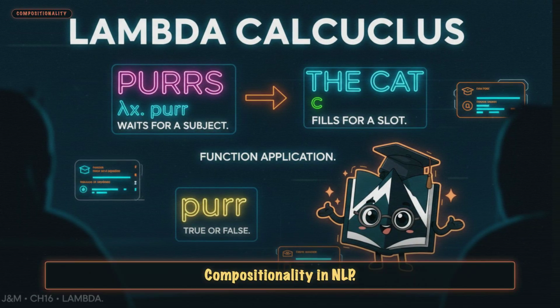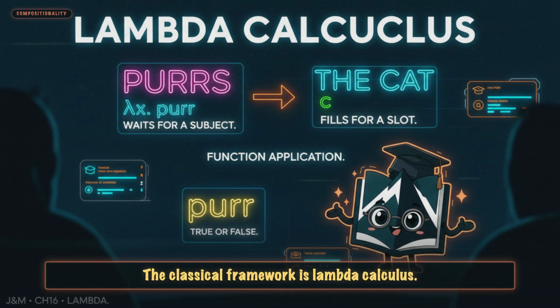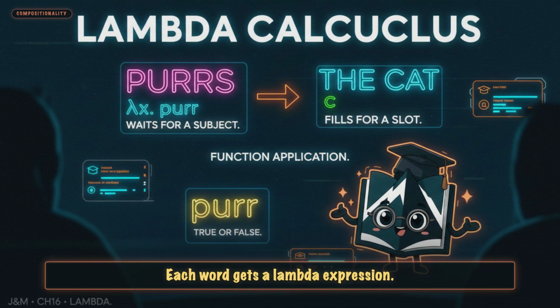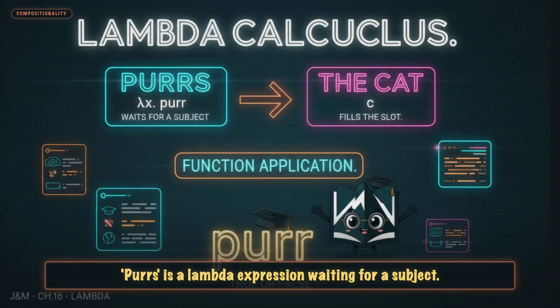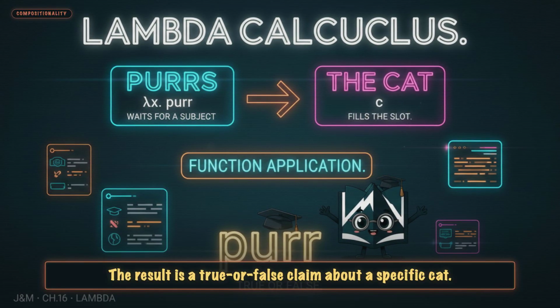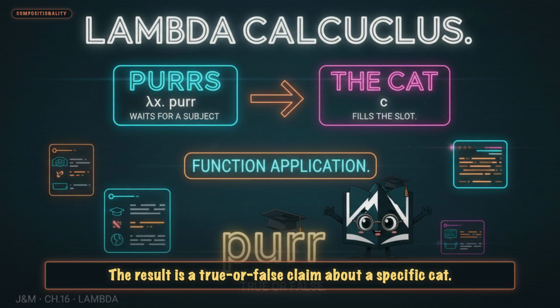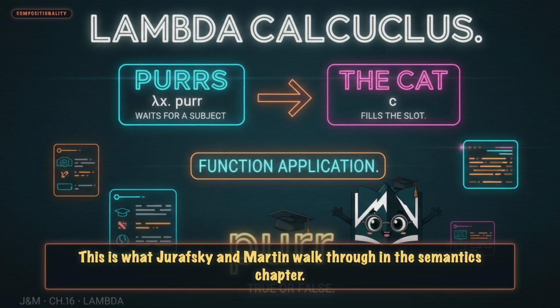Beat 2. Compositionality in NLP. The classical framework is lambda calculus. Each word gets a lambda expression. Combining them is function application. Purrs is a lambda expression waiting for a subject. The cat fills in that subject. The result is a true or false claim about a specific cat. This is what Jurafsky and Martin walk through in the semantics chapter.